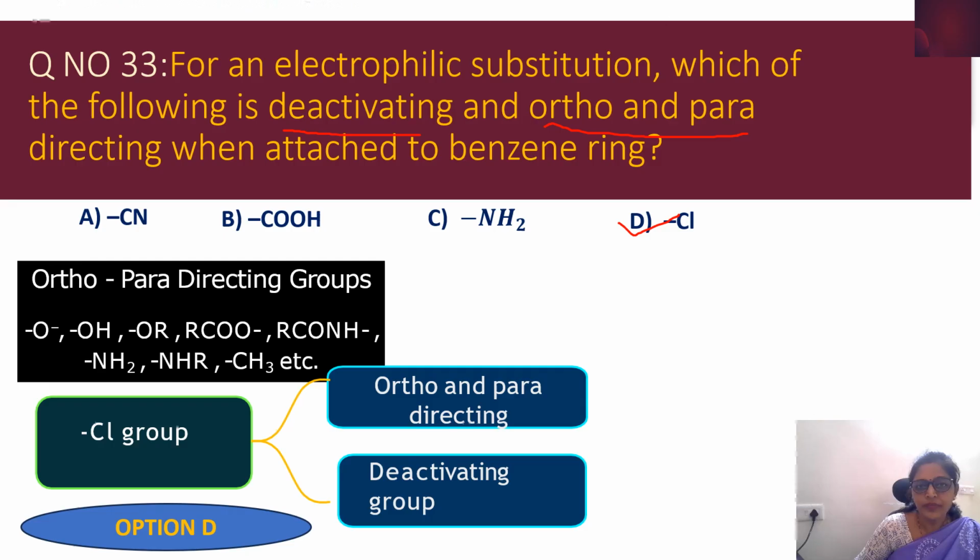This sodium acetate gets split into acetate ion and sodium ion. That acetate will go to the anode and it will lose 2 electrons, and you can see that oxygen is carrying a single electron here and there is no charge. Such species, which have an odd number of electrons, we call free radicals. So here we have no plus and no minus on this intermediate. That's why the free radical mechanism is followed. Option C is the correct answer.